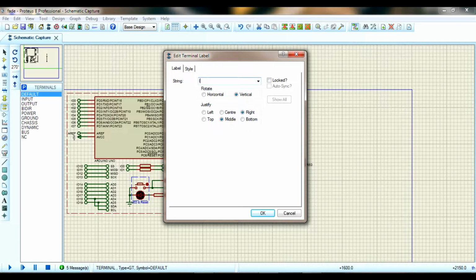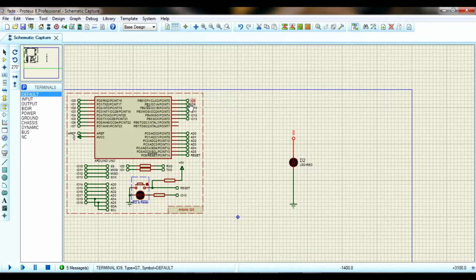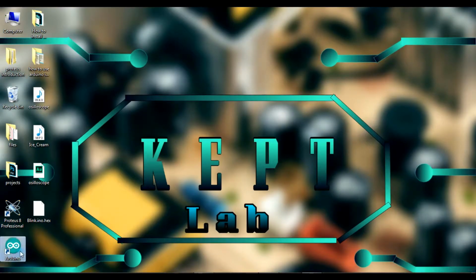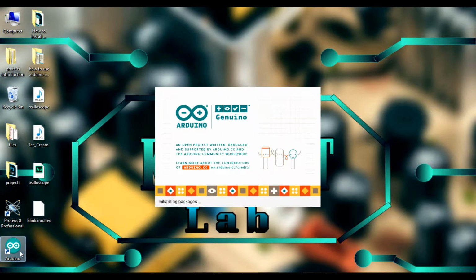Next, we need a program file for running this light, that is an LED. So I'm going for Arduino software. You can use this source code here, you can type here also, but in Arduino it is much easier. So I'm minimizing this one, that is double click on Arduino software.